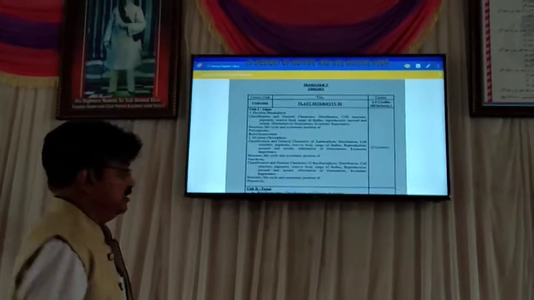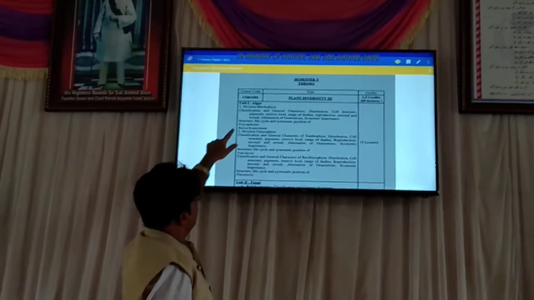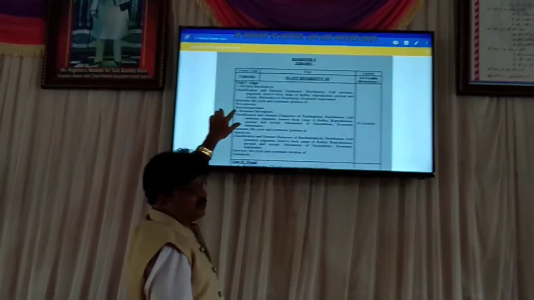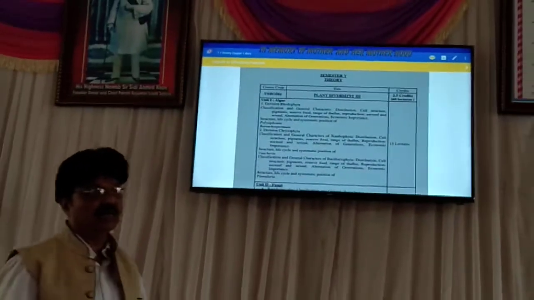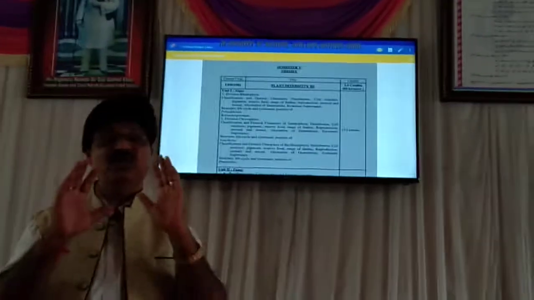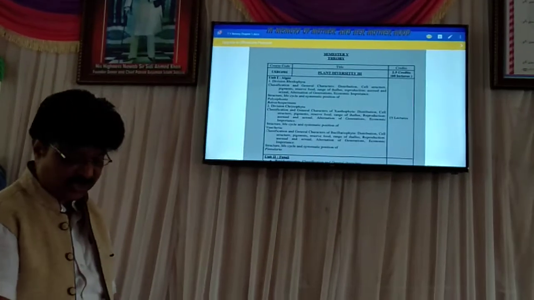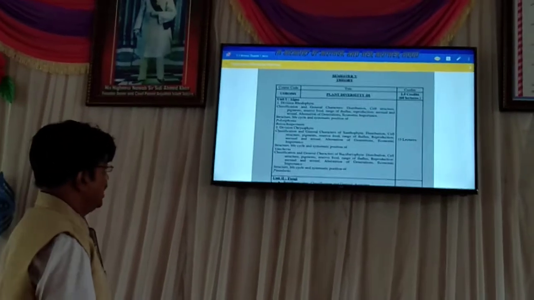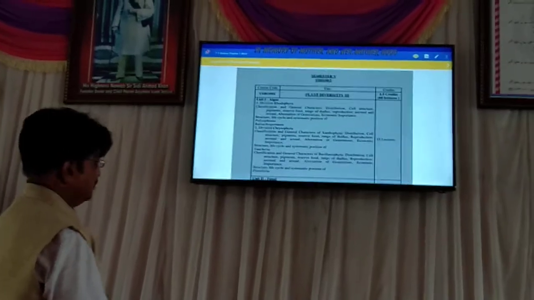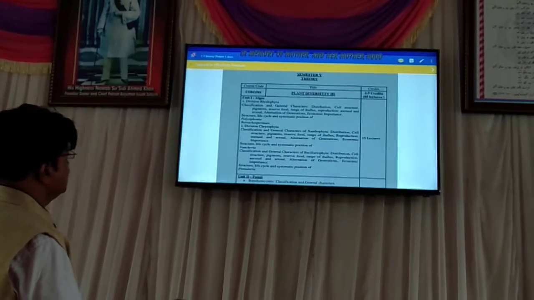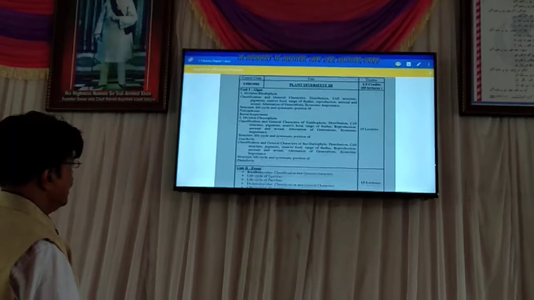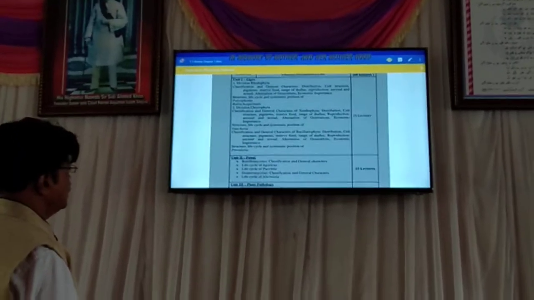I repeat the same. The first alga we are supposed to learn is Polysiphonia, the second one is known as Batrachospermum, the third is called Vaucheria, and the next one is called Pinnularia. So these are the 4 algae we are supposed to learn, along with life history and life cycle. This is all about the algae, that is, unit 1, and then we will go to unit 2.